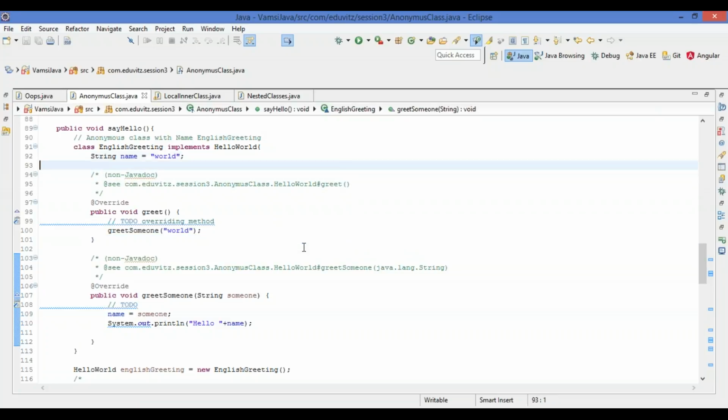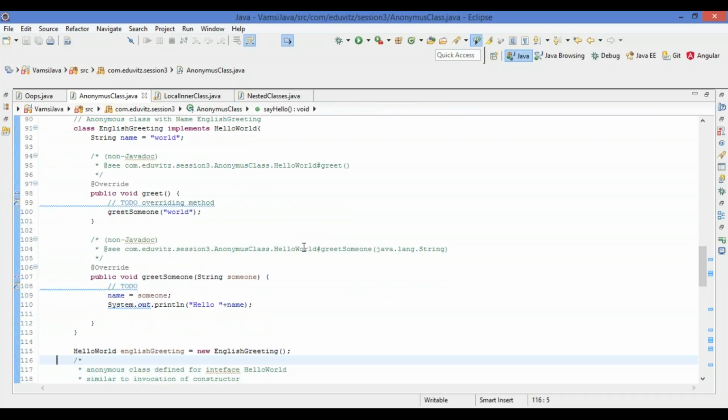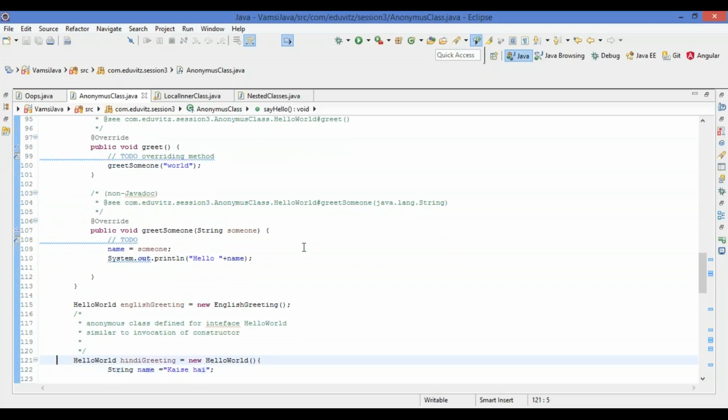So we have defined here the class inside the say hello method. We have defined a class which has the implementation for the greet and greet someone. A similar kind of anonymous class, how we can create for the English greeting: I have created hello world English greeting and assigned the subclass to this base interface.